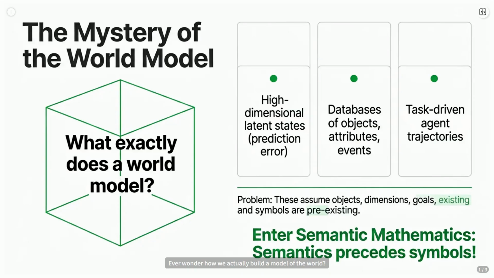Ever wonder how we actually build a model of the world? Not just copy it, but truly understand it. Most systems try to predict or list things, but they often start with assumptions. Objects exist, dimensions are fixed. But what if the real magic is in the relationships, not the things themselves? That's where semantic mathematics flips the script.